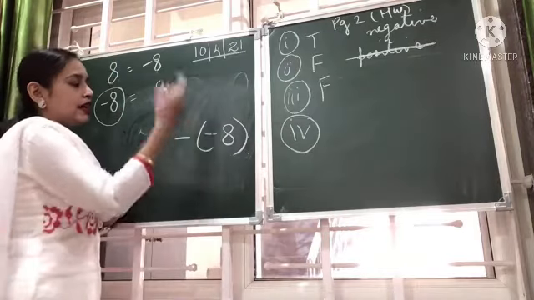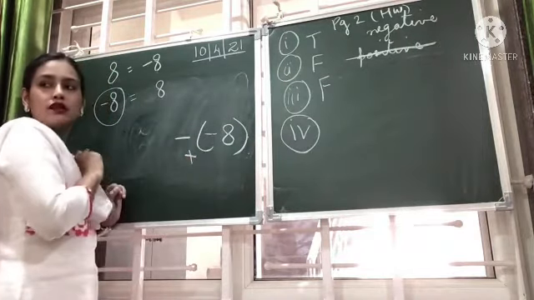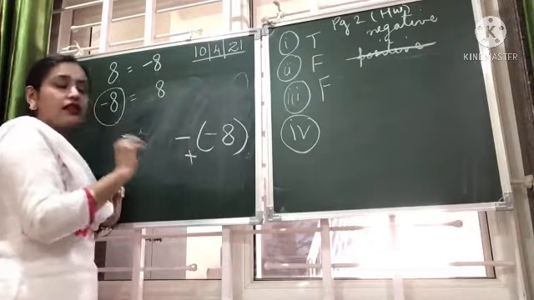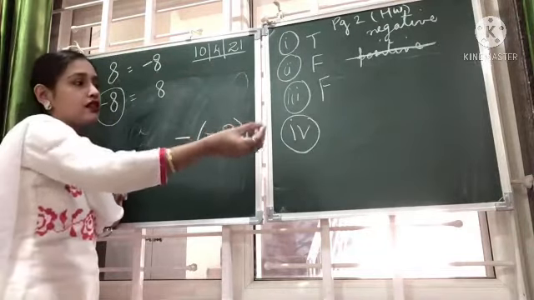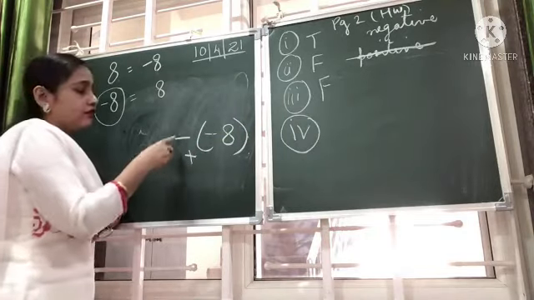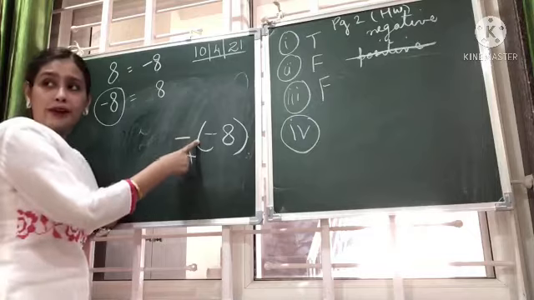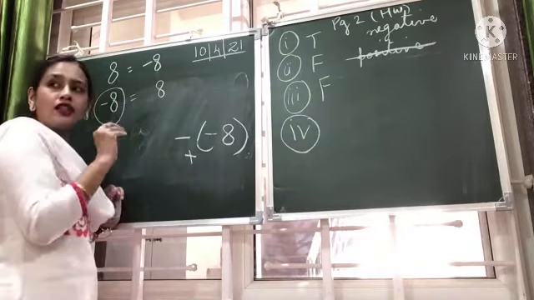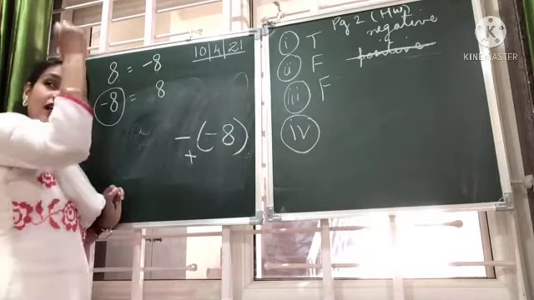Okay. Minus will become plus. Now, how will it become plus? That I will explain to you just after this, there is one more point. Minus, this is what? Bracket. Bracket means multiplication. How is it possible? We have not studied.